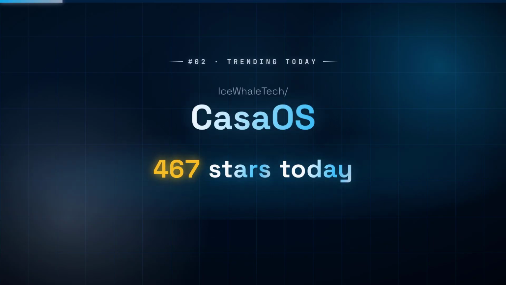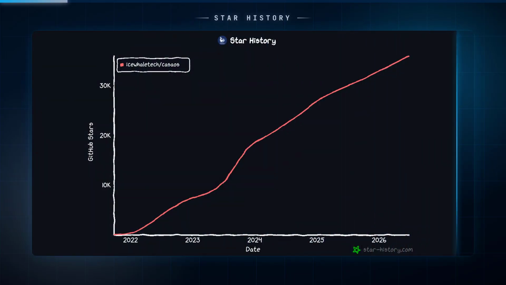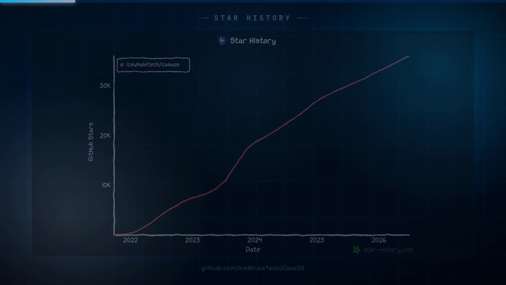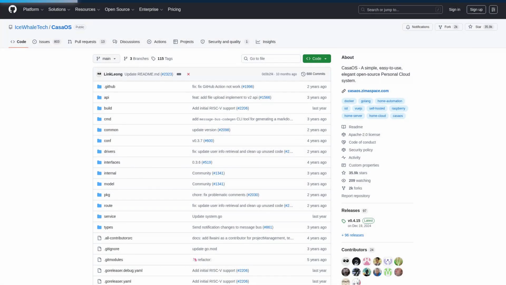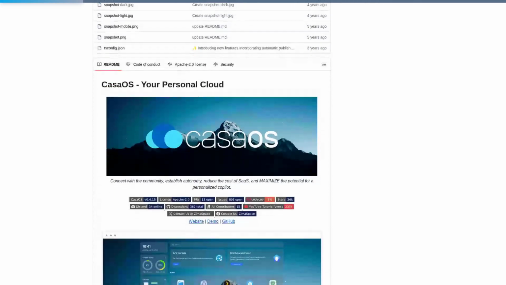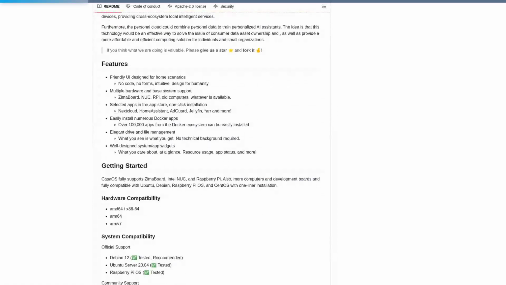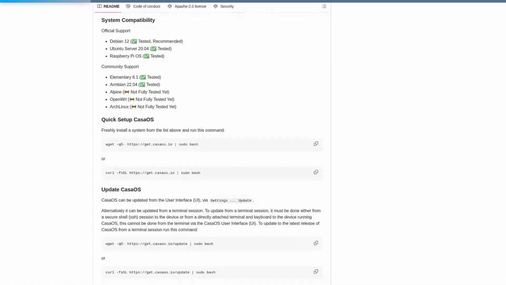Number 2, CasaOS, 502 new stars today. CasaOS lets you run a full personal cloud from file sharing to media streaming on any spare PC or Raspberry Pi, without writing a single config file. It replaces a handful of SaaS subscriptions, like Google Drive and Plex Cloud, with a self-hosted dashboard where installing apps is a single click, giving you full data ownership and eliminating recurring fees.